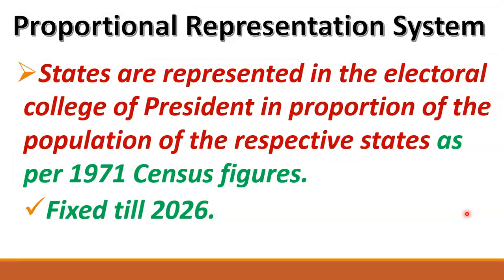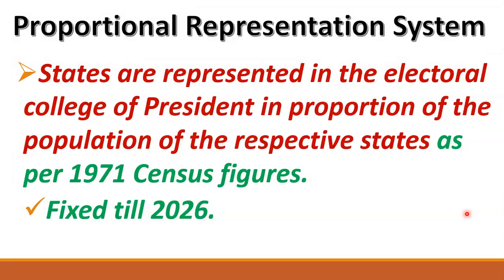So friends, I will give you one example so that you can understand it very easily. As we all know, there are many states in India, for example Uttar Pradesh, Madhya Pradesh, Telangana, Andhra Pradesh, Tamil Nadu. But here I will not take the name of any state. We will imagine hypothetical states.